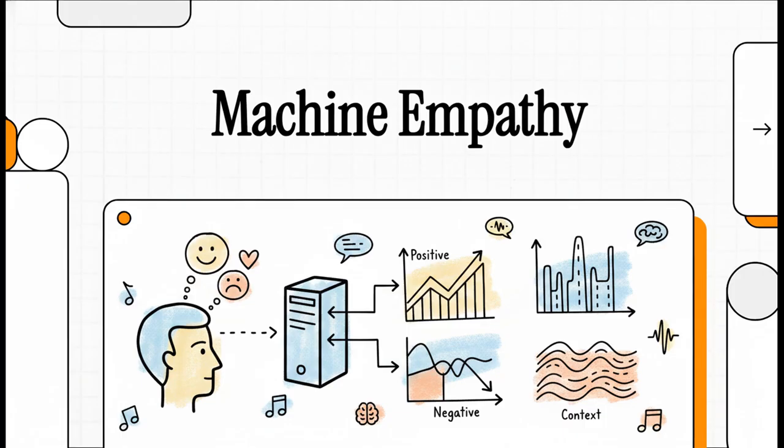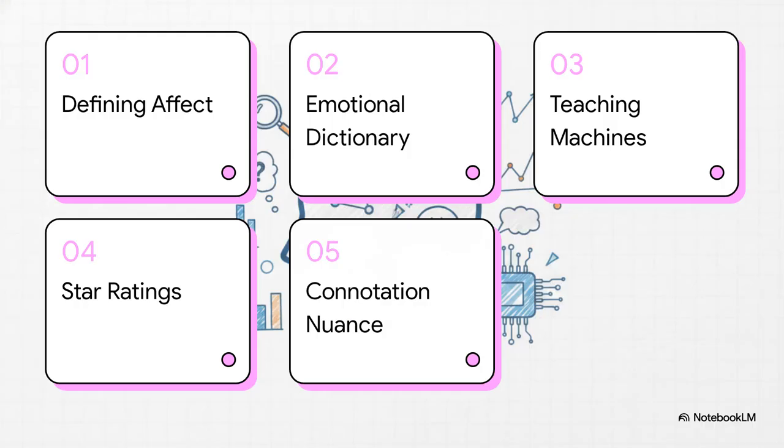We're going to explore how natural language processing made this massive leap, from just using basic lists of positive and negative words, all the way to advanced context-aware artificial intelligence. We're looking at exactly how computers learn to read human emotion, sentiment, and affect. Because, honestly, this is the entire foundation for how modern machines understand not just what we're saying, but how we actually feel when we're saying it. We've got a really fascinating journey ahead of us today.